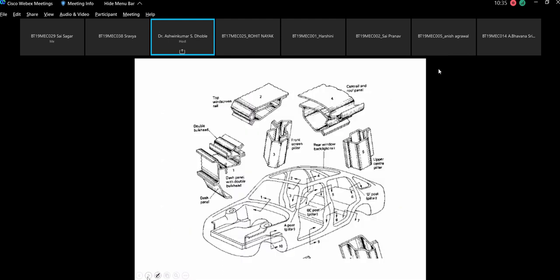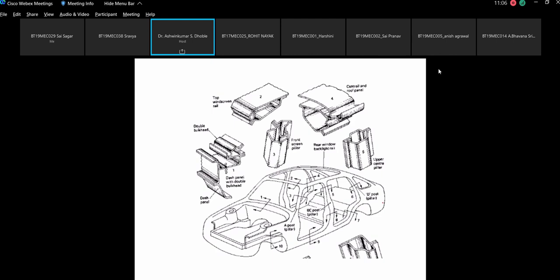Okay. So this is the complete assembly where all the components of the vehicle are shown, which are fitted in the body in white. In engineering language, it is the structure of the body, which is completely made up of sheet metal. Okay, so that gives the strength to the body. Please understand that no fiber component is involved in this body in white construction.